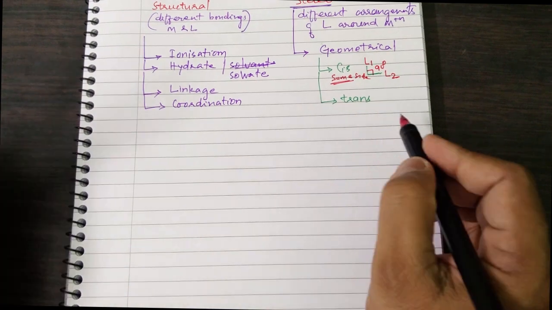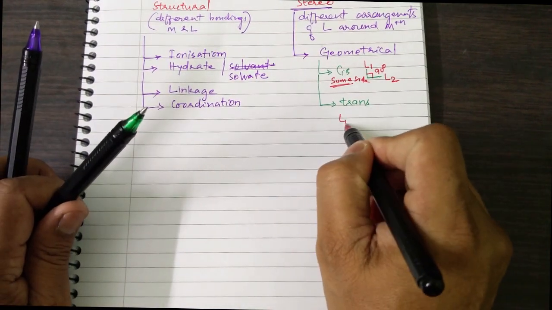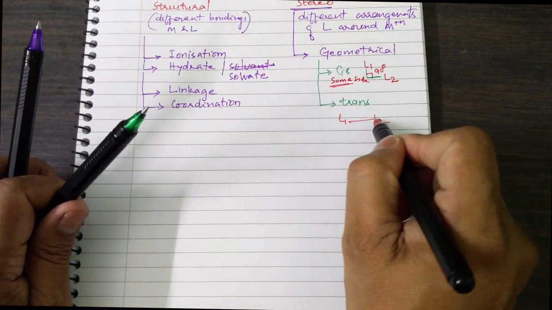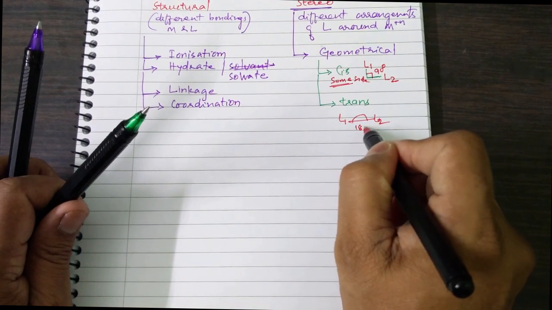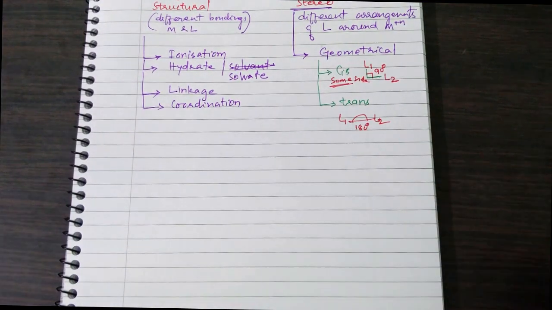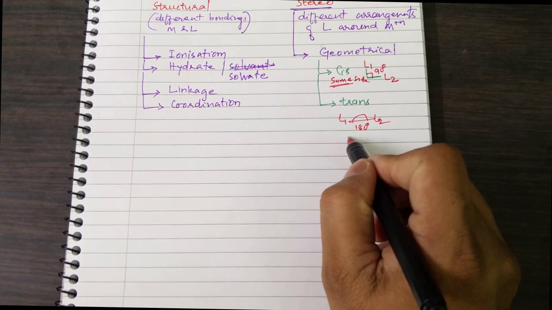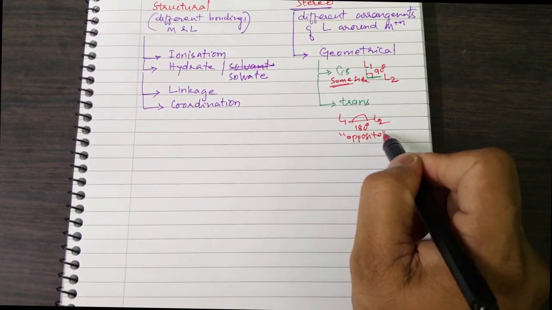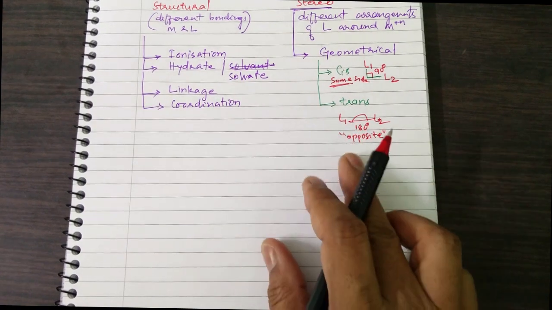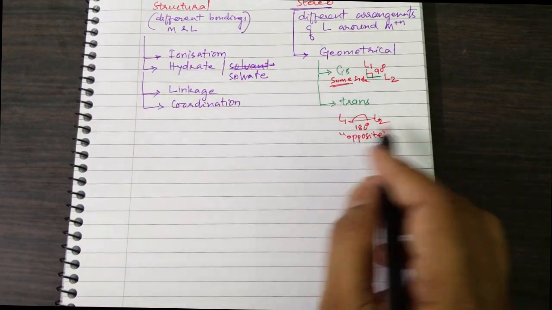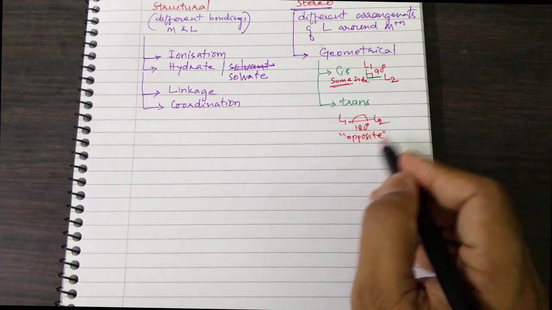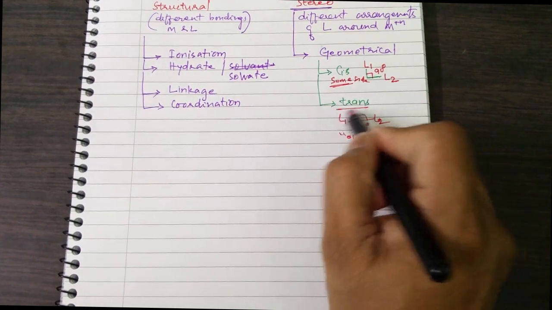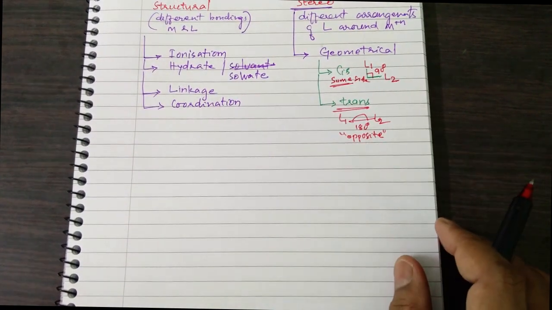And if the bond angle between ligand 1 and ligand 2 is 180 degrees, then this type of arrangement is called opposite side arrangement. That means if the bond angle between two ligands is 180 degrees, then such ligands are opposite of each other. That situation is called the trans form of the molecule.